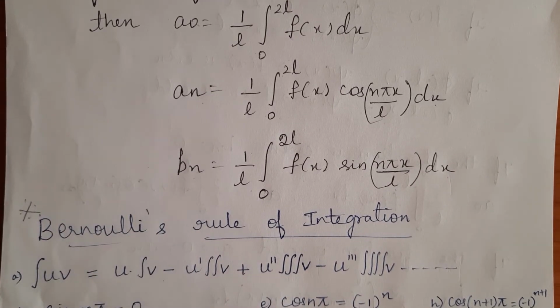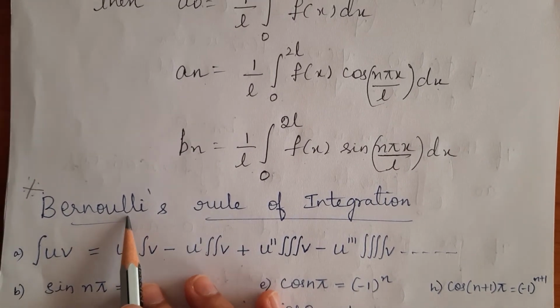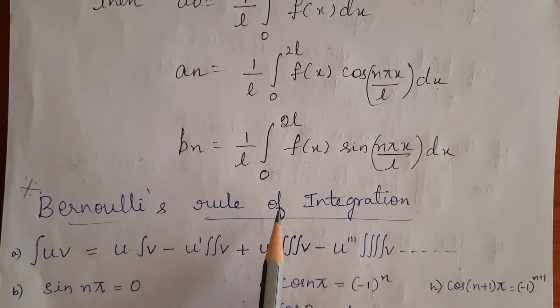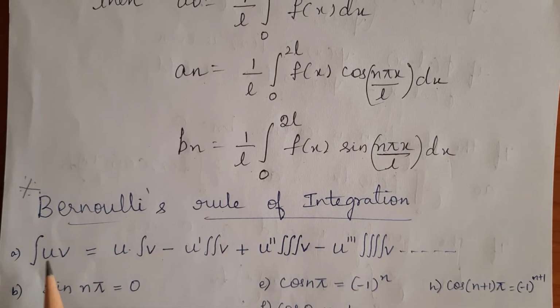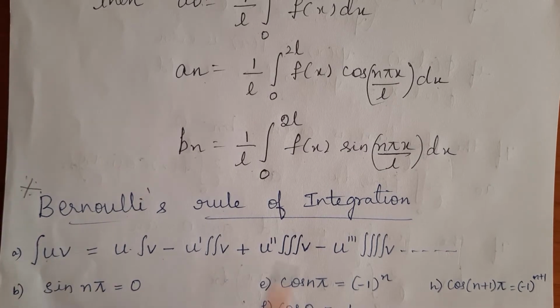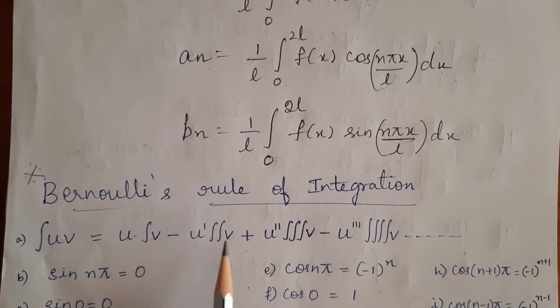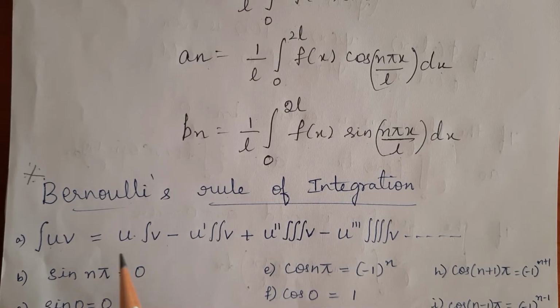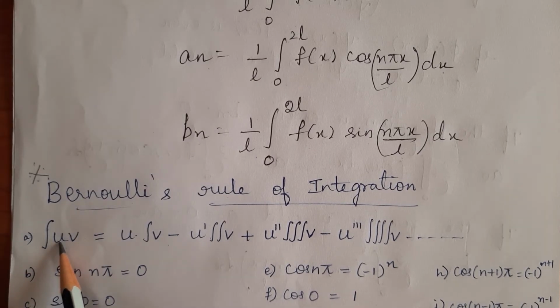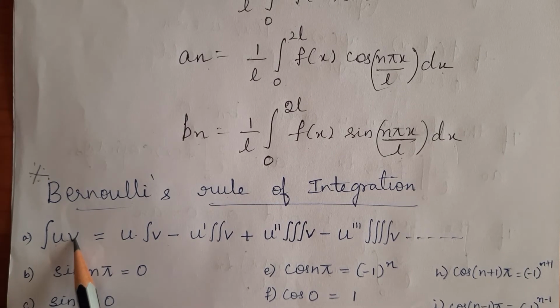With all these formulas, I would like to give you some more important formulas which are required to solve the problems. The first formula is called Bernoulli's rule of integration. Whenever we have a product of two functions, to integrate it, we apply Bernoulli's rule of integration. Here the first function is taken as u and the second function as v.